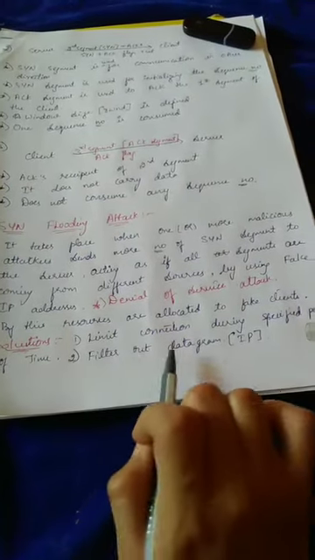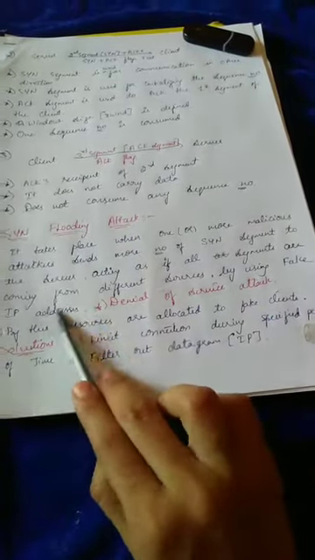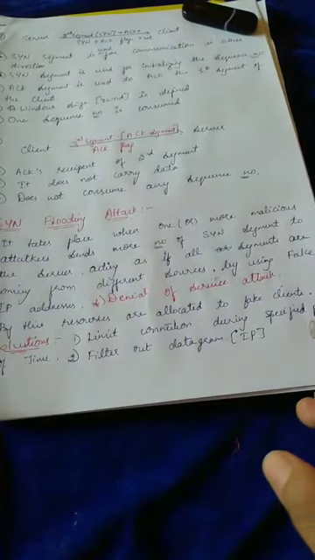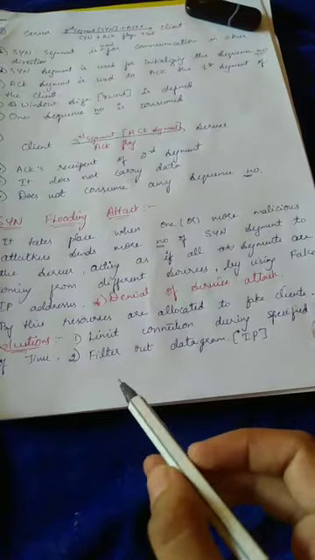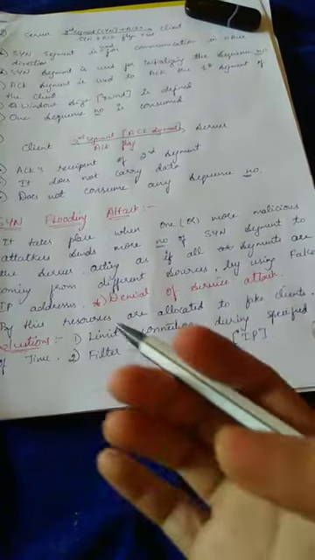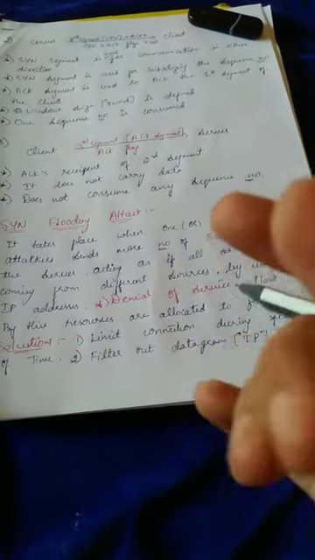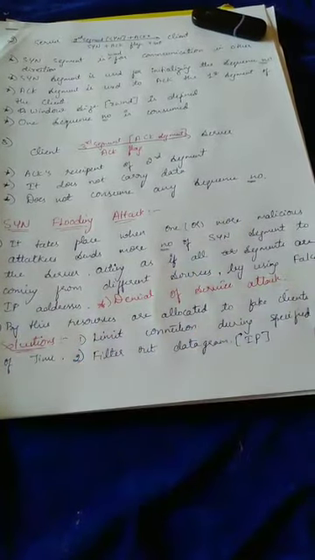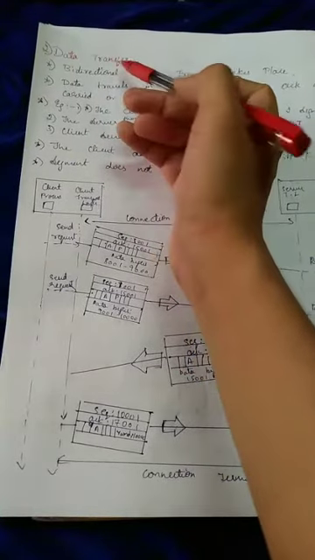The second point is to filter out datagrams. Here they use fake IP addresses. So before accepting and allocating the resources in the server, what the server TCP will do is filter out the IP addresses. It will check whether it is a valid IP address or not, and then it allocates the resources accordingly. Move on to the second phase, that is data transfer.